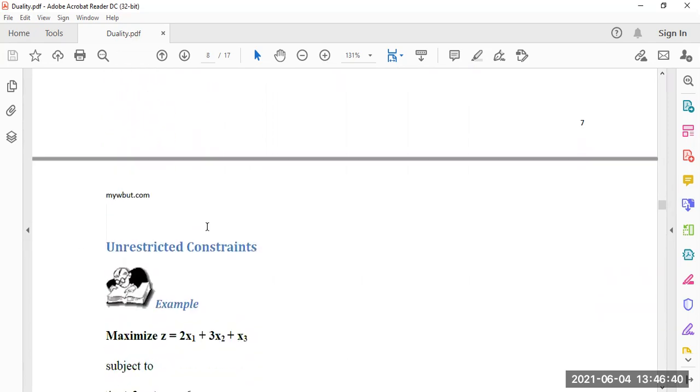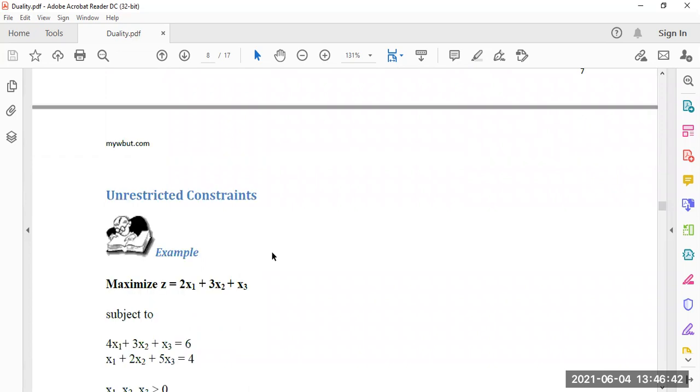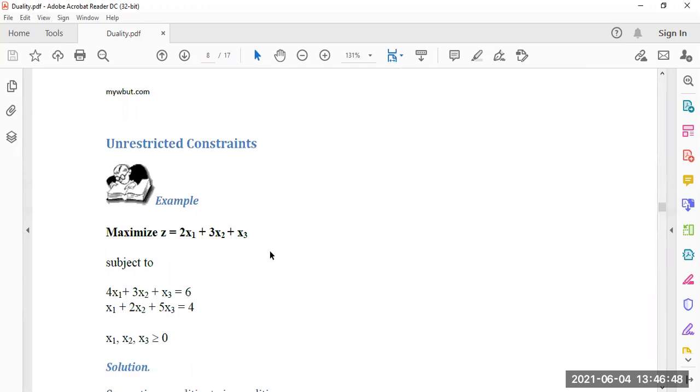Now we have to follow unrestricted constraints. Where the equality is given, there the dual variable should be unrestricted. Take an example. Maximize z equal to 2x1 plus 3x2 plus x3, subject to the conditions 4x1 plus 3x2 plus x3 equal to 6, x1 plus 2x2 plus 5x3 equal to 4. Here all the xi's, x1, x2, x3, are greater than equal to 0.